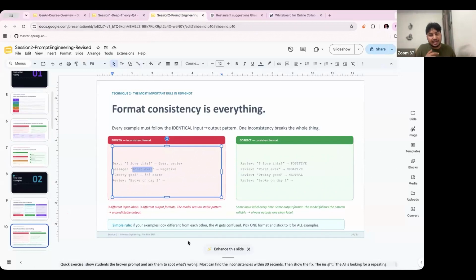In that case the model sees no stable pattern, because of how your model works. The model predicts the previous X number of results, sees the output, then on the basis of the next instruction, it gives you the response, right? But if you assign these different labels, there might be a chance that your model will give you a wrong output. So instead of giving multiple parameters to analyze, give a single stable parameter, that is, the review.